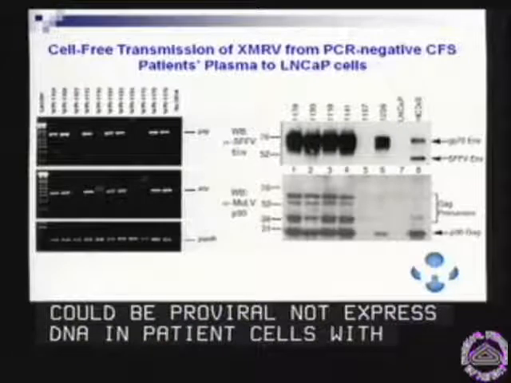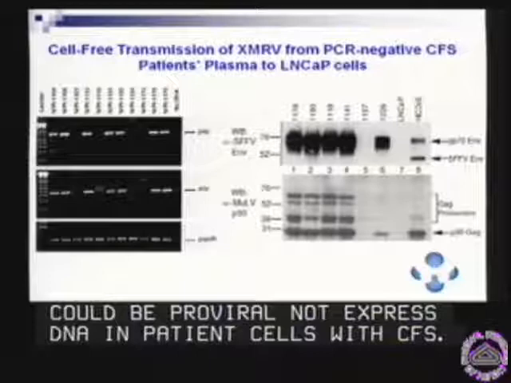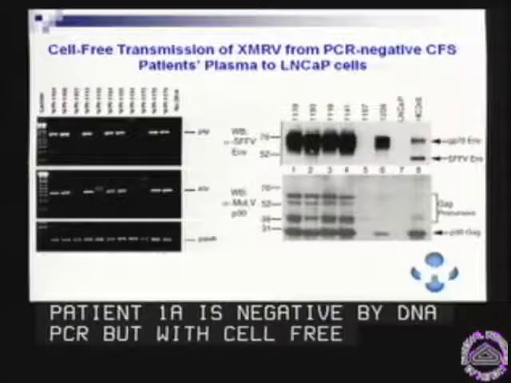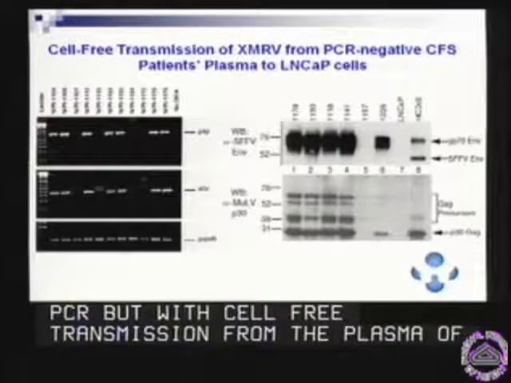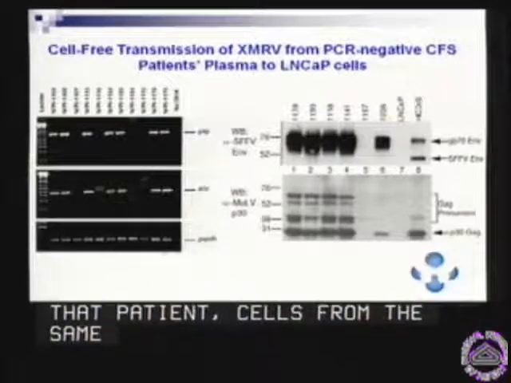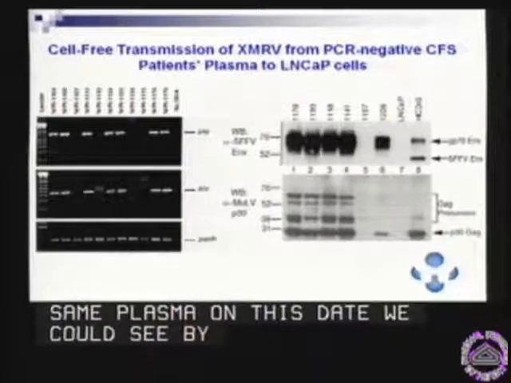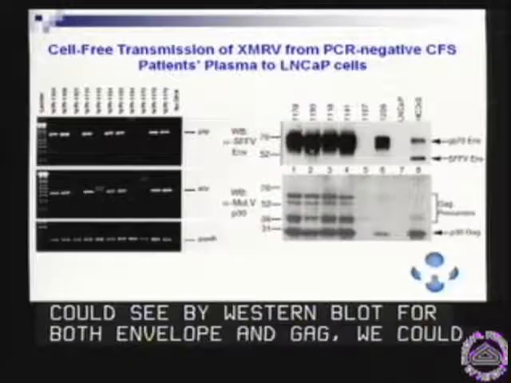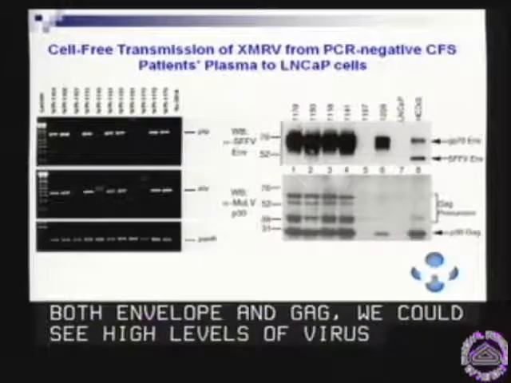Interestingly, patient 1118 here we see is negative by DNA PCR, but when we did cell-free transmission from the plasma of that patient, cells from the same plasma that was taken on this day, we could see by Western blot for both envelope and GAG high levels of virus had been transmitted to those cells.